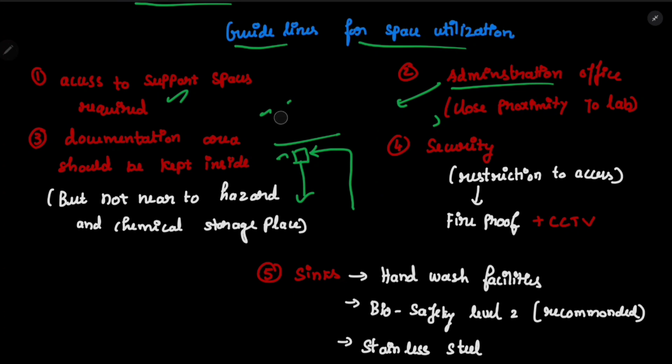Yeah. And the third one is documentation area, which should be kept inside. Okay, so see, administration office, we told you close proximity, but documentation area should be kept inside, but not near the hazard and chemical storage places, because we cannot simply sit at each and every place to write the documentation. That should be a separate area to write it, and this area should not be near any hazard or chemical storage place. Okay, finally, security. What are the security things we needed? We needed security like restriction to access.